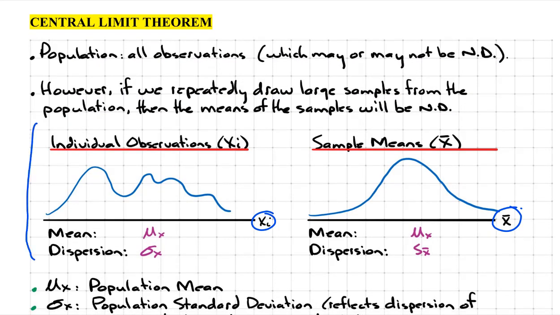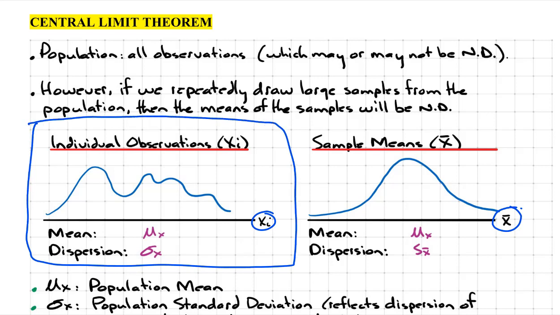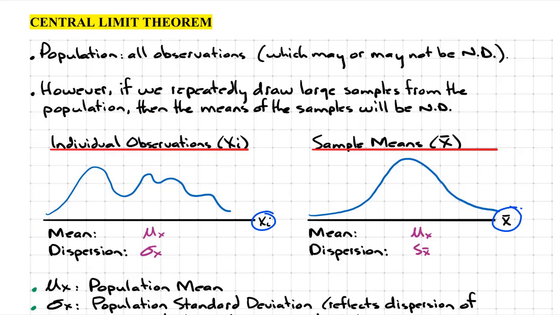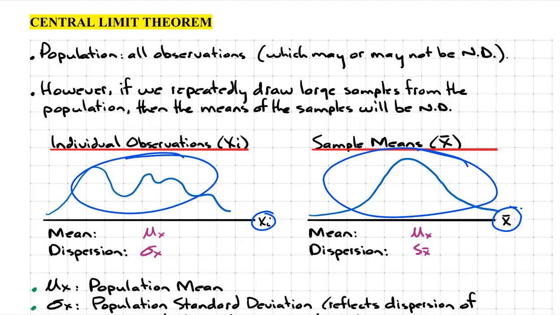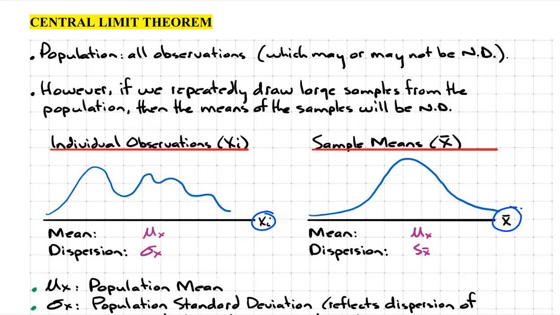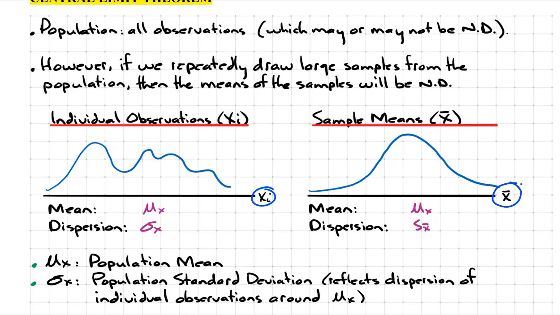Suppose that we start off with the population, which is right here. So the population includes all the individual observations. And clearly you could see that the population is not normally distributed. This is what normal distribution looks like. And clearly this is not normal distribution. Now here's what the central limit theorem says.